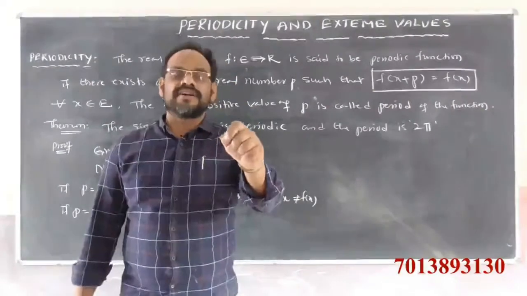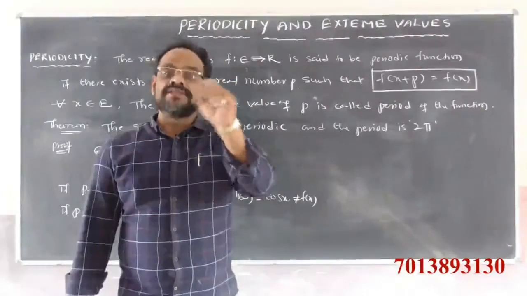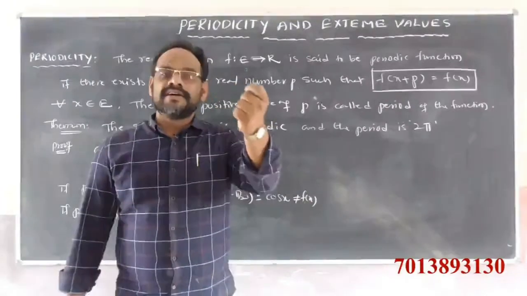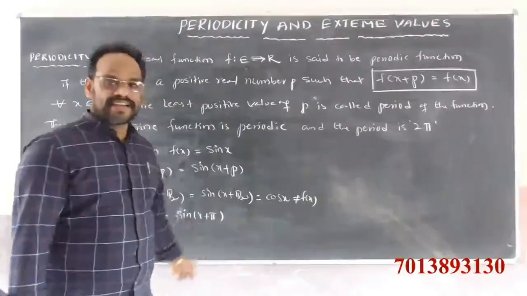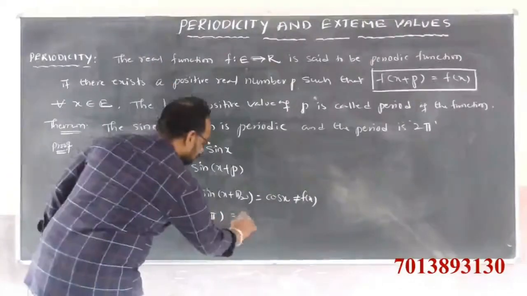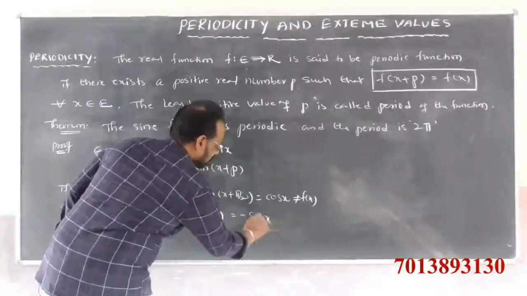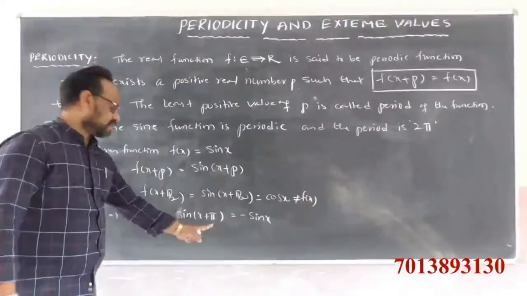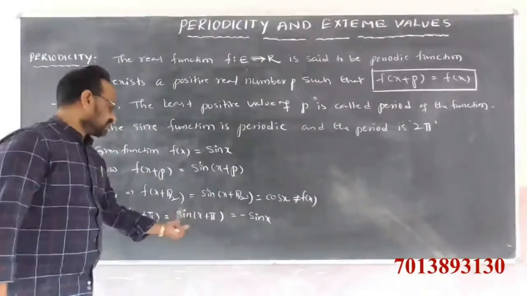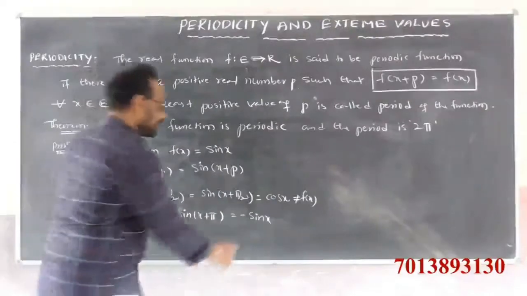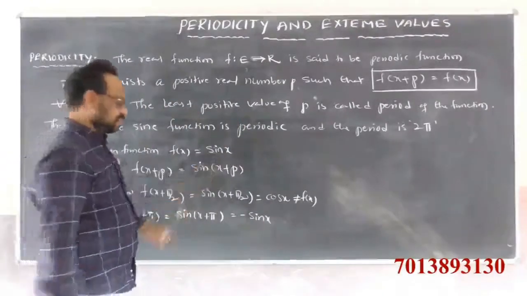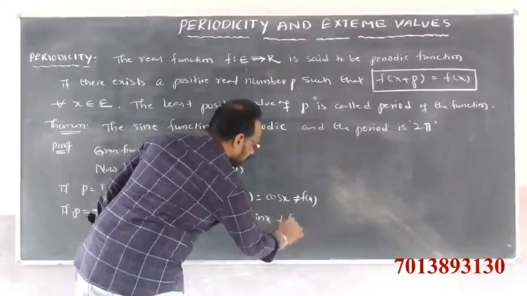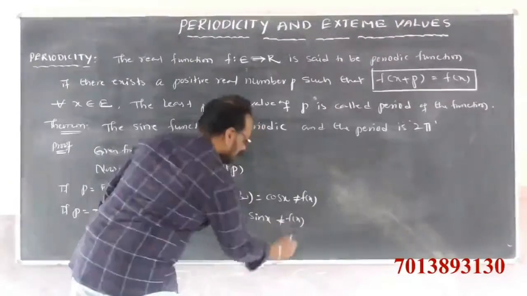In the third quadrant, only tan and its reciprocal cot are positive, and sin is negative. So we get minus sin x. Since it is 180, sin is not changed to another function, it stays sin. So we get minus sin x, which is not equal to f of x.